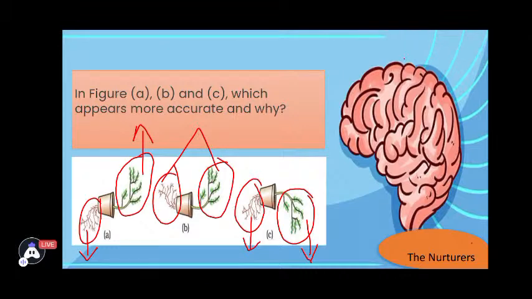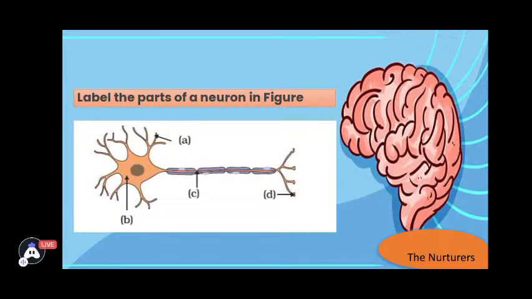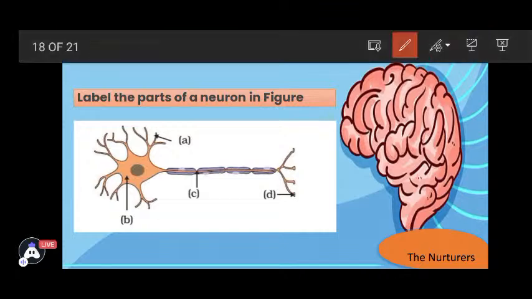Moving ahead to the next one. We have already discussed the labeling of the neuron. You need to label the correct names to A, B, C, and D. So one by one, what does A represent? Up in the starting, the very first question I taught you about it. A are the branch-like structures. So yes, these branch-like structures are called dendrites. What are they called? Dendrites.